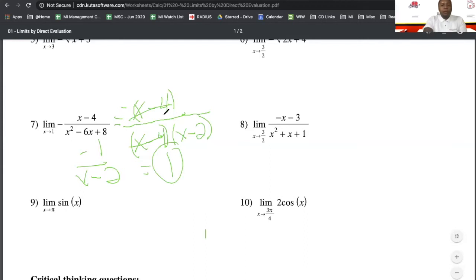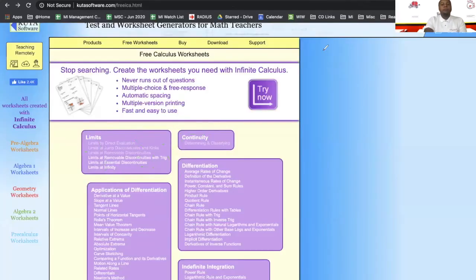I don't think this worksheet has a lot with trig identities, which is another thing I wanted to show you. One of my favorite resources is Kuta. Kuta is a learning software that typically math teachers use. If you're in the Richmond metro area, you've probably definitely seen some of these worksheets from Kuta. They do offer free worksheets with free answer keys on a variety of topics, everything from pre-algebra up into calculus. So the website's literally kutasoftware.com.